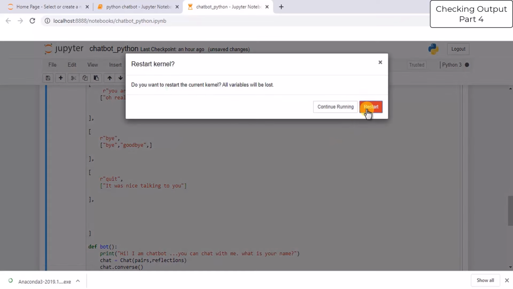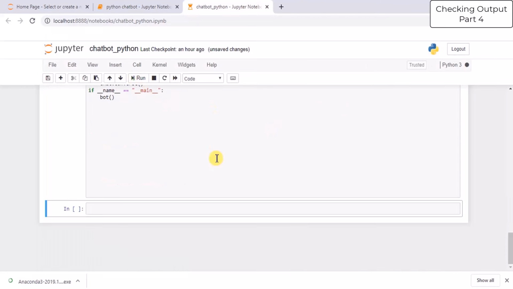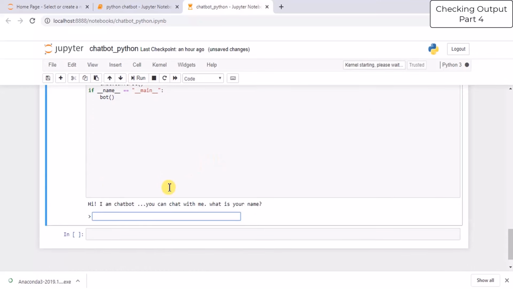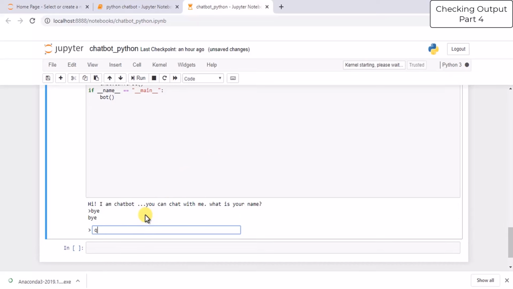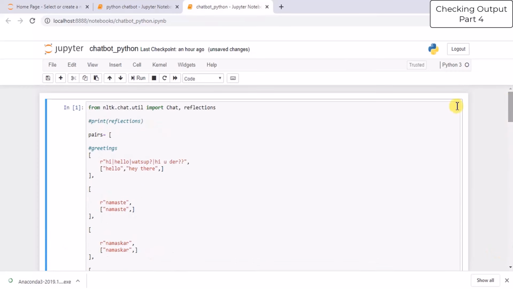restart it and run. Bye, bye, and if someone writes quit, then the bot is closed. So in this way, we can create a simple chatbot with the help of Python, Anaconda, and NLTK.